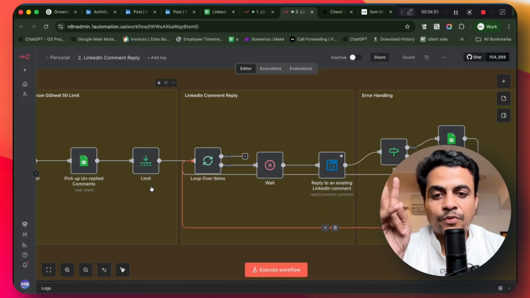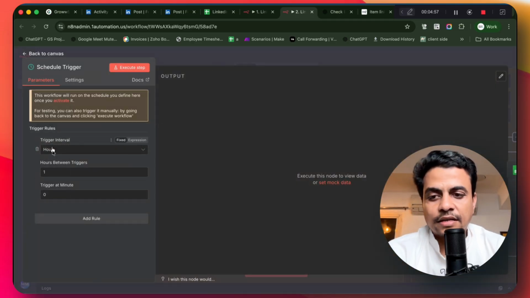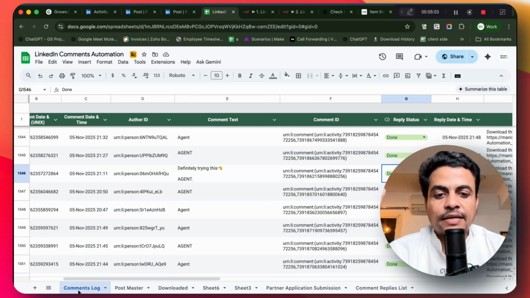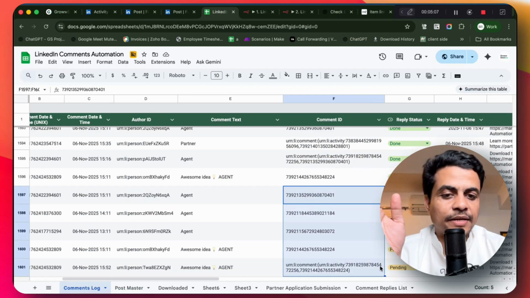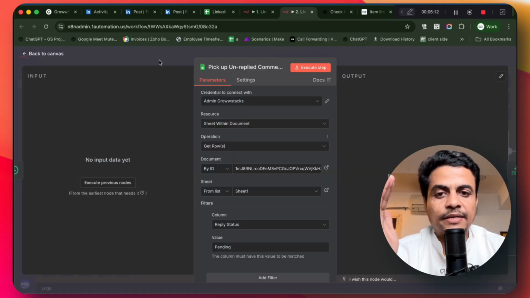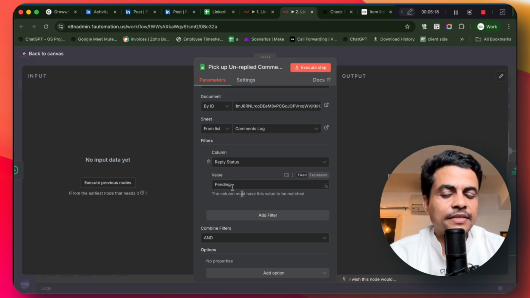The second workflow, what it does, it simply goes here. Again, this is also supposed to run every single hour, and see here hours is equal to 1, and then further down I say wherever you find comments pending reply. See, if I go to the bottom, you will see all of these comments are pending to be replied, right? So wherever the system finds that these comments are pending to be replied, it picks all of them. It says not sheet 1, actually it's supposed to be the comment log, reply status is equal to pending.